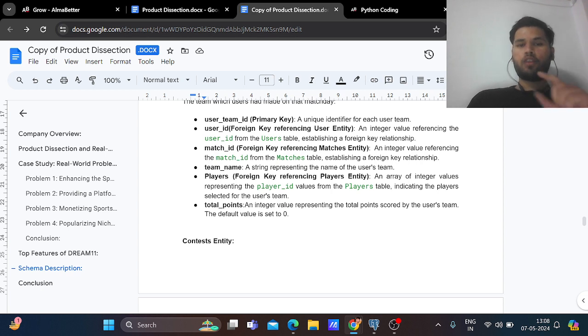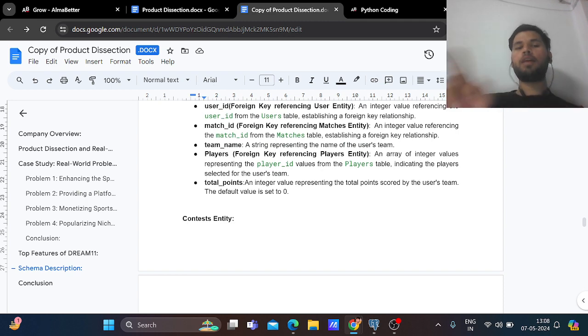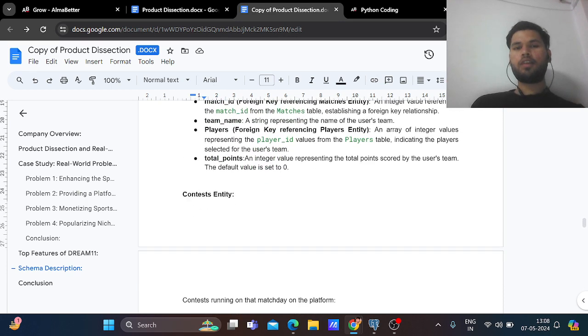Match ID is a foreign key representing the match table. Team name, a string representing the name of the user's team. Players, foreign key referencing the players entity. Now total points on that particular match in the particular contest. How many total points were received by the players of that user? So this is the total points, and the default is set to 0.